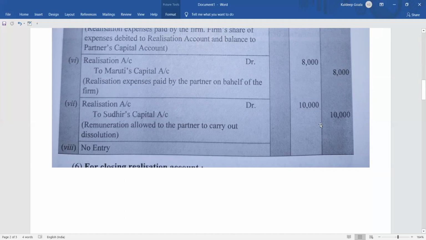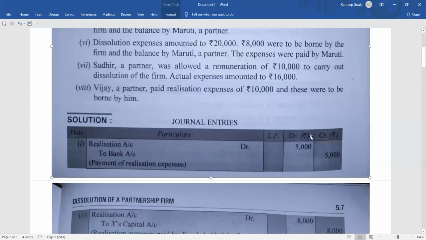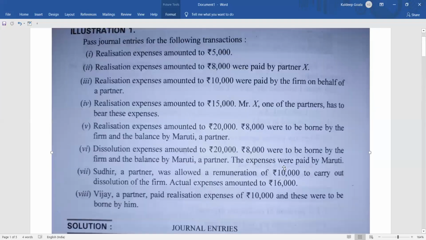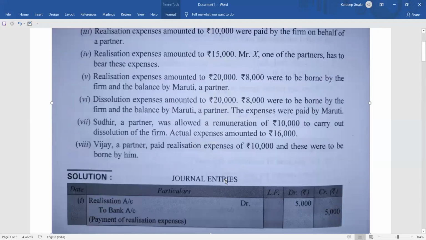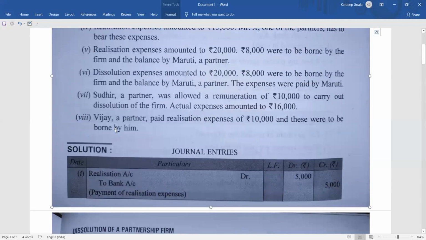Why are you not mentioning 16,000? Because he has agreed that he will bear the expenses and he has taken 10,000. So any extra amount of losses, he has to bear. We are not going to see that. Sudhir will bear those expenses. So the amount is 10,000, not 16,000. Clear? Now coming to the last point, that is Vijay, a partner.